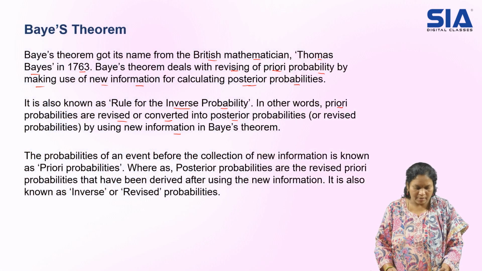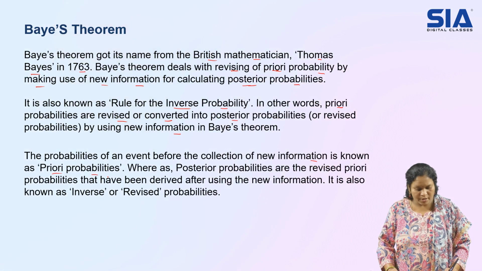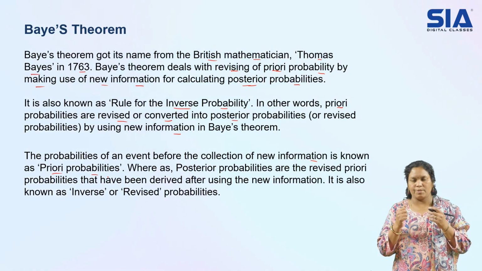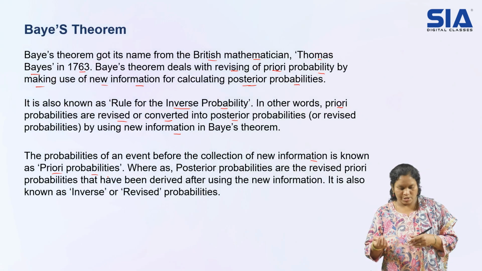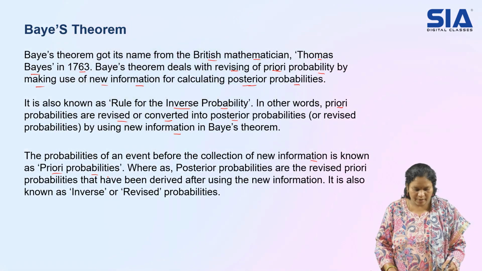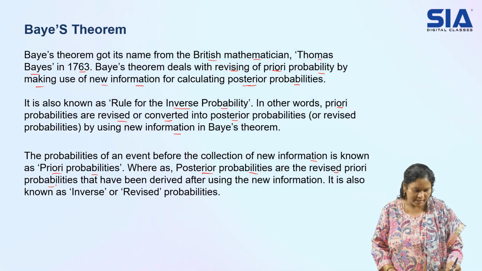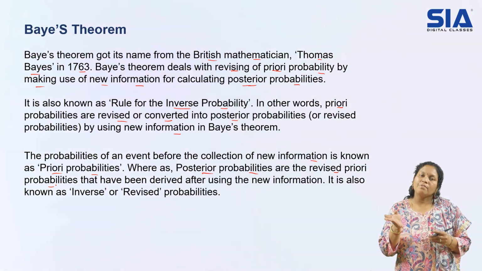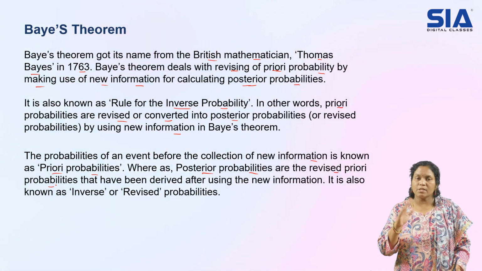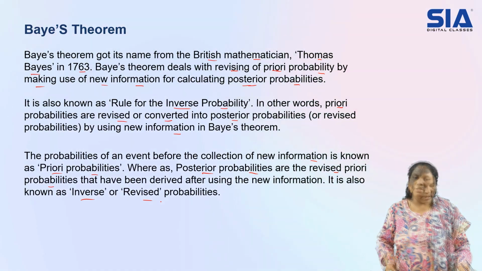Now let us check how it goes on. The probabilities of an event before collection of new information are known as prior probabilities. Whenever you want to collect new information, what exists before that we call prior information or prior probabilities. Whereas posterior probabilities are the revised prior probabilities. If you revise the prior probabilities, you get the posterior probabilities. For that we say inverse probability, so it is also known as inverse or revised probabilities. That's what it means.